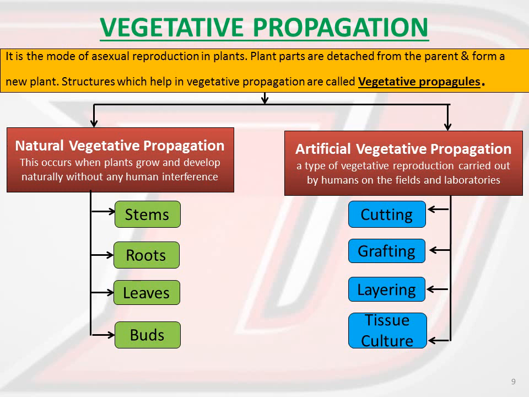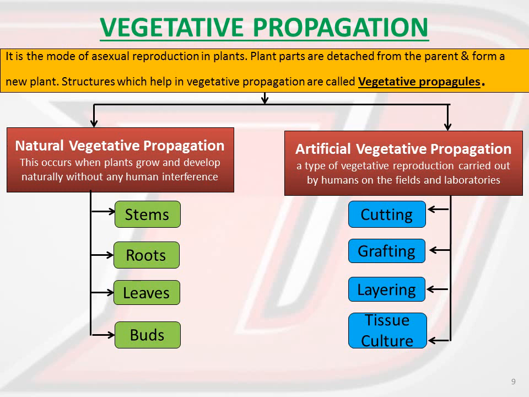So what actually happens in tissue culture is that the respective tissues or respective traits, genes I can say, are separated from those particular plants, and they are given an artificial culture or artificial environment where this tissue will be growing, right? Once they are in the fully grown conditions, after that they are inserted into the plants, and this way the tissue culture happens.